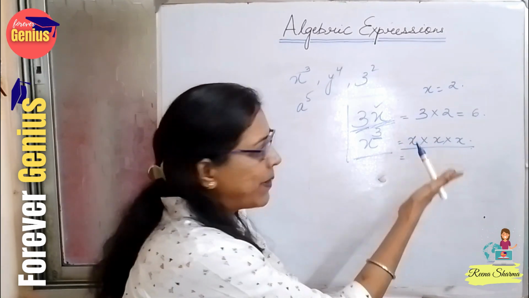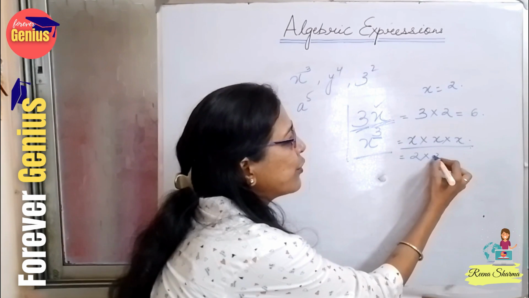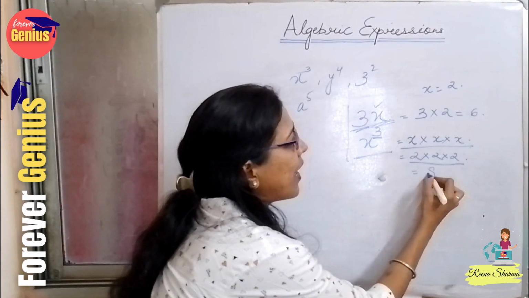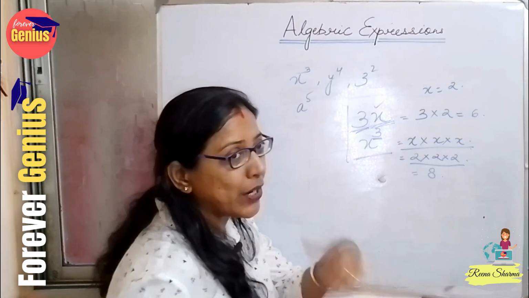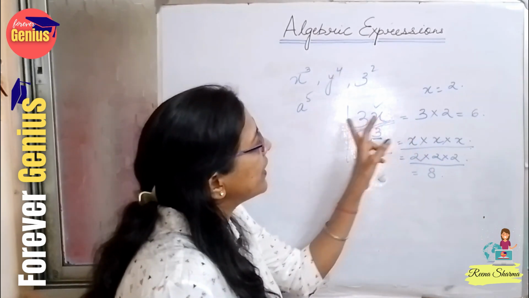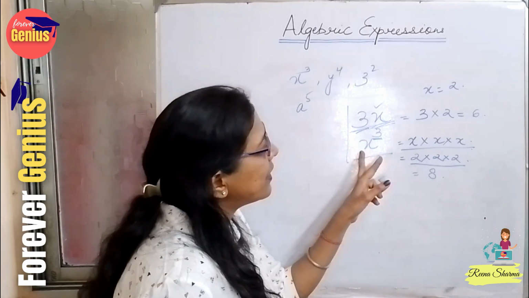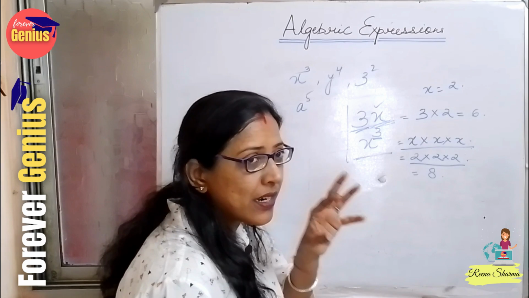So what is the difference, ma'am? Let's see by finding the answer. Let's see what is the basic difference we are getting here. See, 2 into 2 into 2. 2 twos are 4, 4 twos are 8. See, the answer here is 8. So when we are doing this, it is becoming multiplication here, but here only with the number it is being multiplied. And here the number itself is being multiplied. So this is the difference.